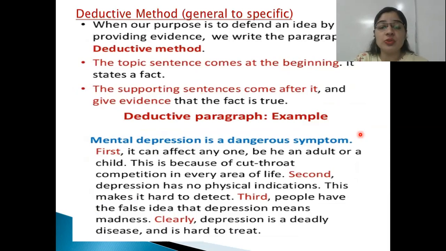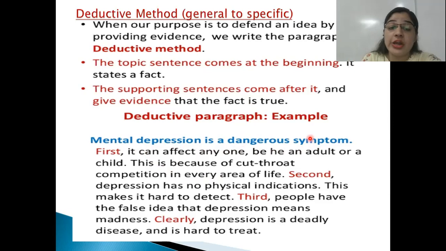Deductive method, as you know, it is moving the sentences from general to specific. The topic sentence usually comes at the beginning, supporting sentences come after it, that give evidence that the fact is true. Through example, I would like to explain to you that mental depression is a dangerous symptom. So here एक general outline दे दी, एक general description दे दी कि अगर mental depression हो तो it is very dangerous symptom. अब आप उसको एक एक करके specific हो रहे हो वो dangerous है कैसे?